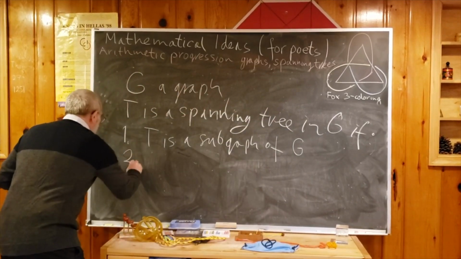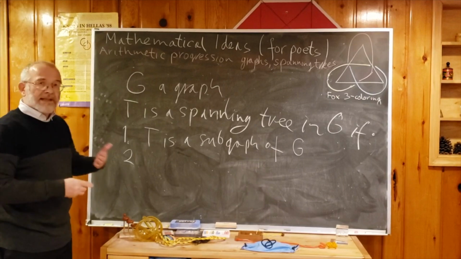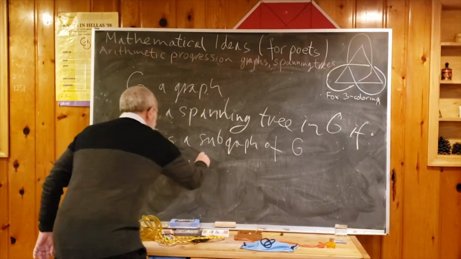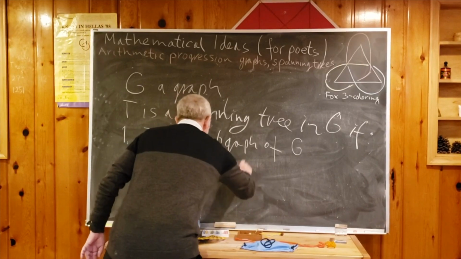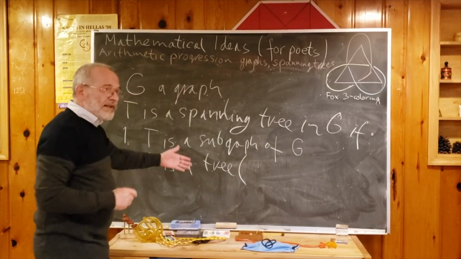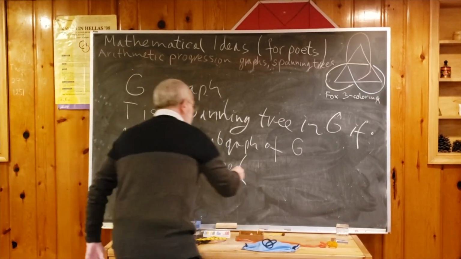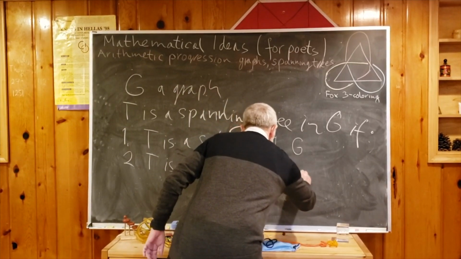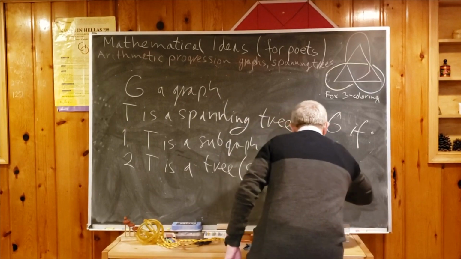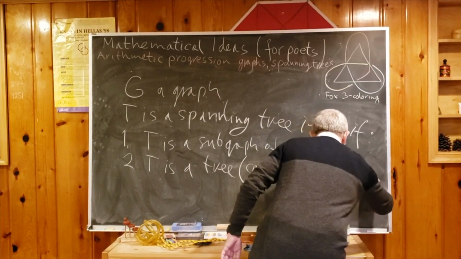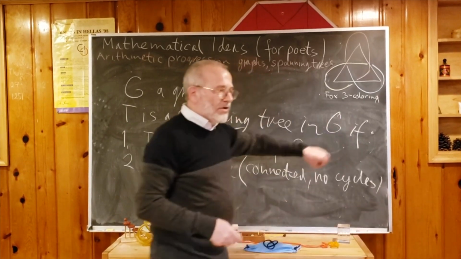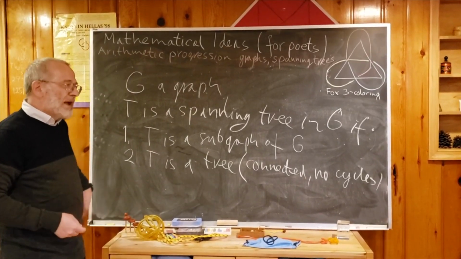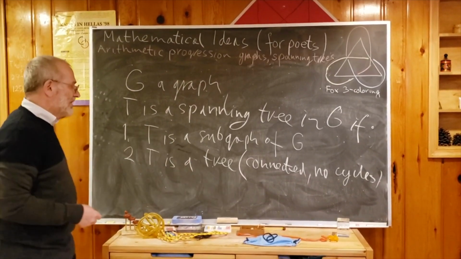Secondly, as the name suggests, it is a tree. T is a tree. Just to remind, a tree is a graph which is connected, in one piece. No cycles. So we cannot walk around coming back by different paths. The only way of going somewhere is backtracking.